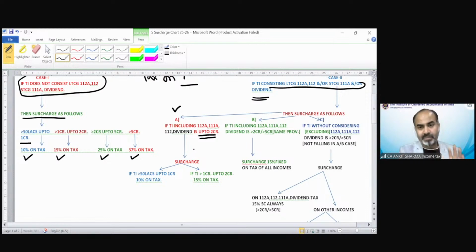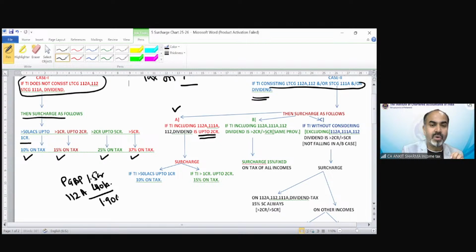If there is any of these incomes, or all of them, and after including them your total income is up to 2 crore, not more than that. Suppose your PGBP income is 1.5 crore and your 112A income is 40 lakh rupees. So your total income is 1.90 crore. So that means we are talking about this case.